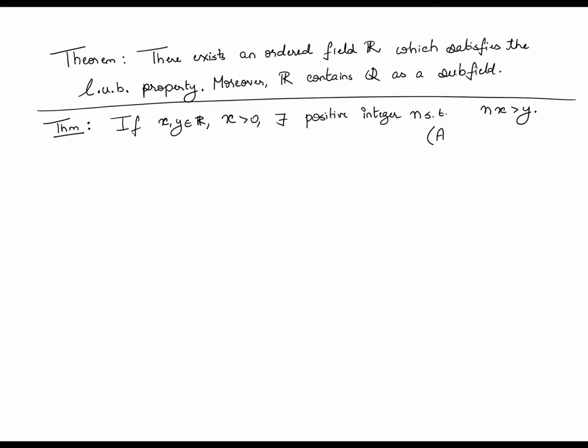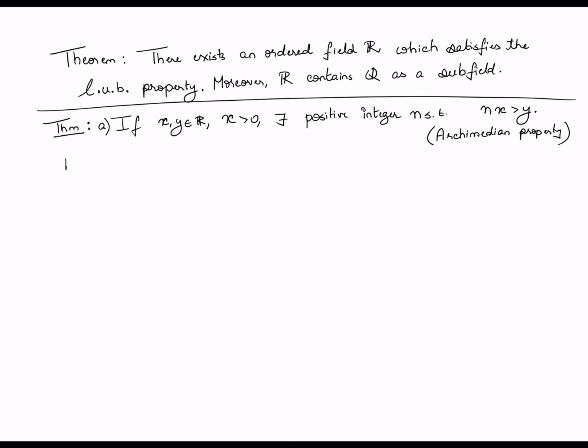This is in fact called the Archimedean property. So if you have any two real numbers x, y, x being positive, I can always find a positive integer n, such that n times x becomes larger than y. So that's the first part of this theorem.